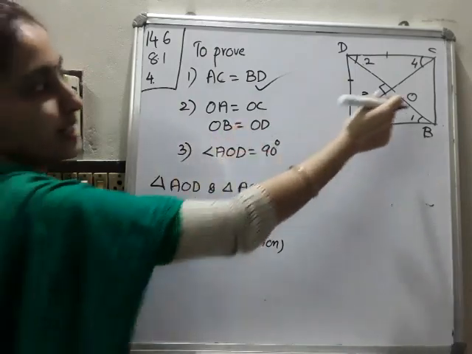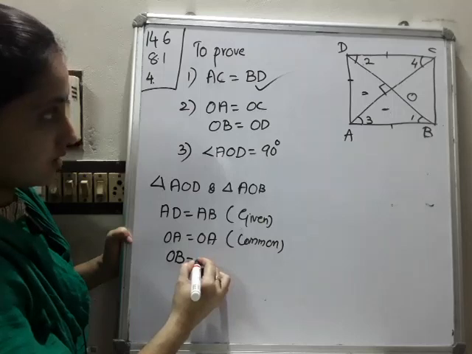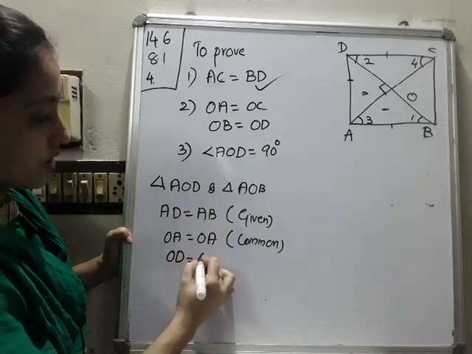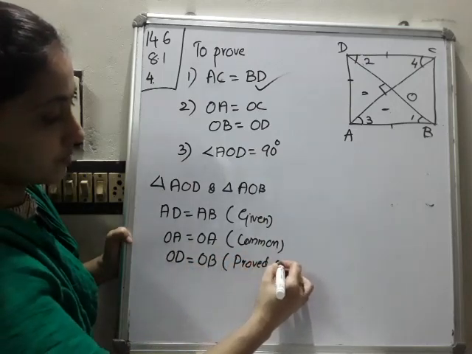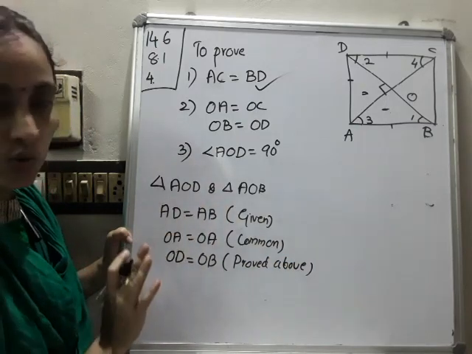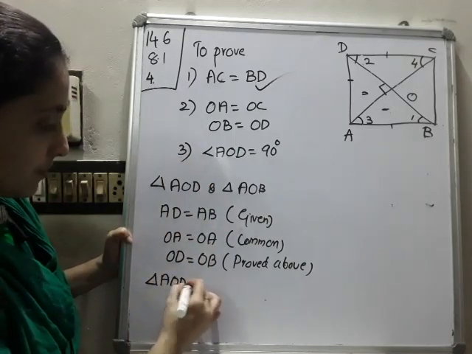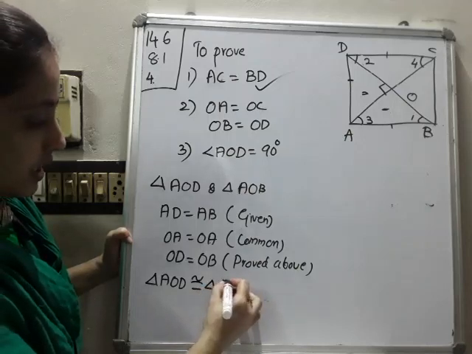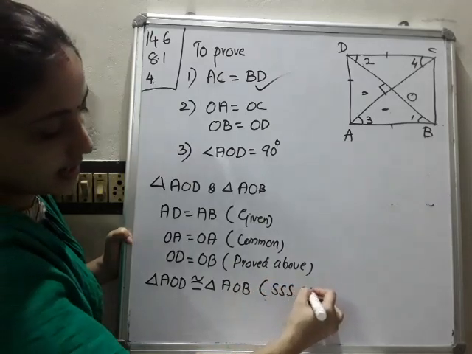OB is equal to OD, that is, this side is equal to this side. So in triangle AOD we can write OD will be equal to OB, that is proved above. So by which rule? All are sides, so by the SSS congruence rule, these two triangles are congruent. So you can write triangle AOD is congruent to triangle AOB by the SSS rule.